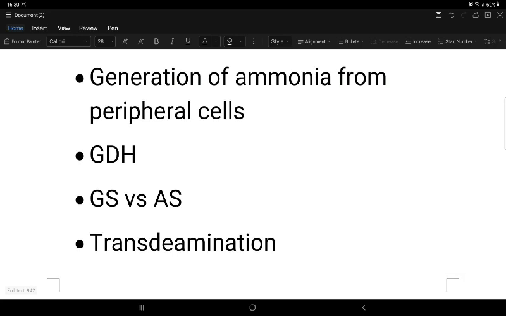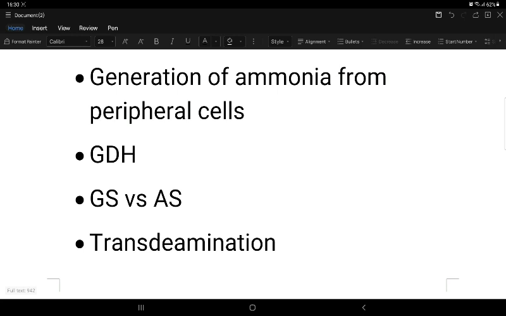Coming to glutamate dehydrogenase, upon its action on glutamate, NADH is formed. NADH enters the electron transport chain, ATP is generated, and ammonia is removed.